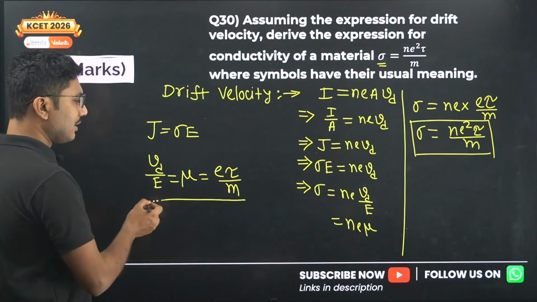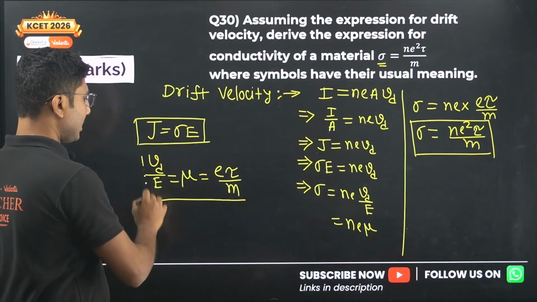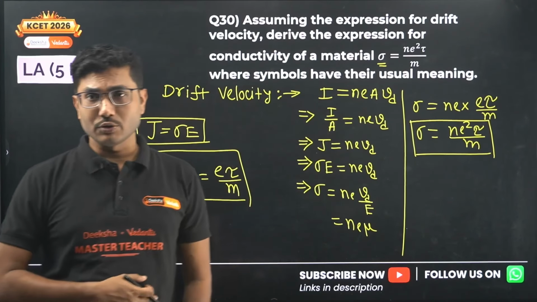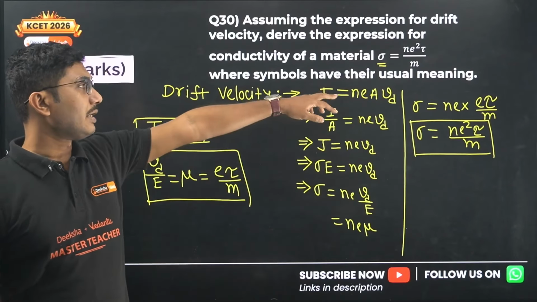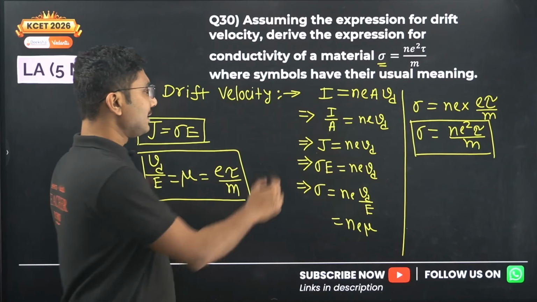A very easy derivation, nothing difficult. The only critical thing you have to remember is this and this. If you follow these steps, you can answer this derivation. There is no complication here. You have to start with I equals neAvd, divide by area to get the current density, and do it. So this is an easy derivation.